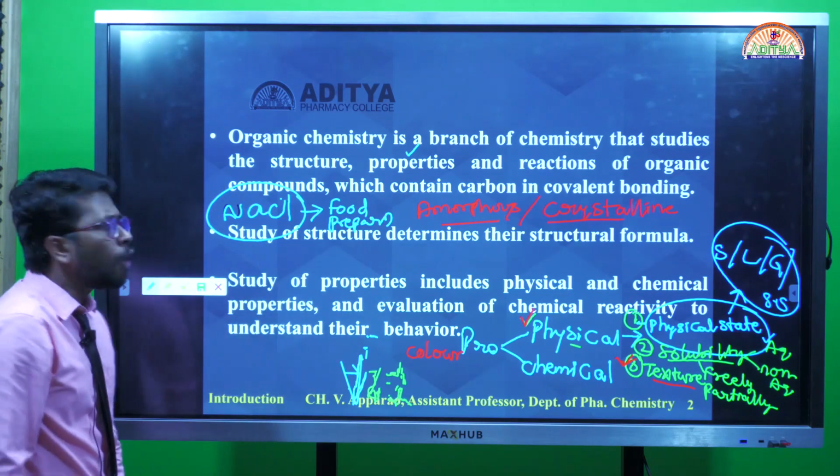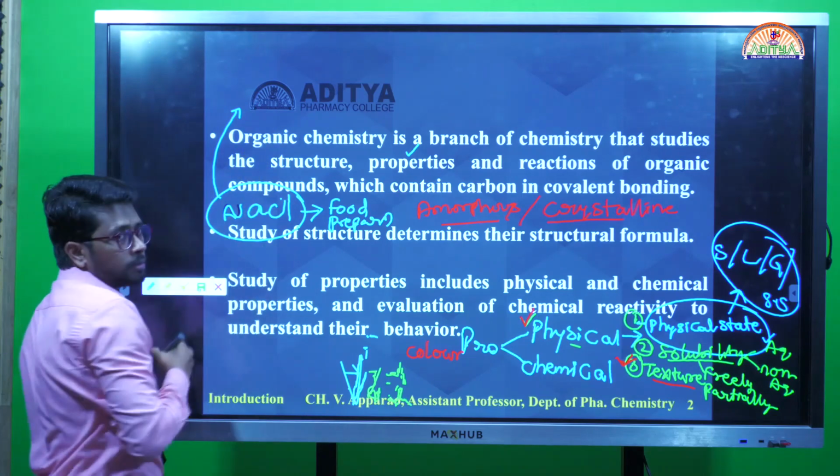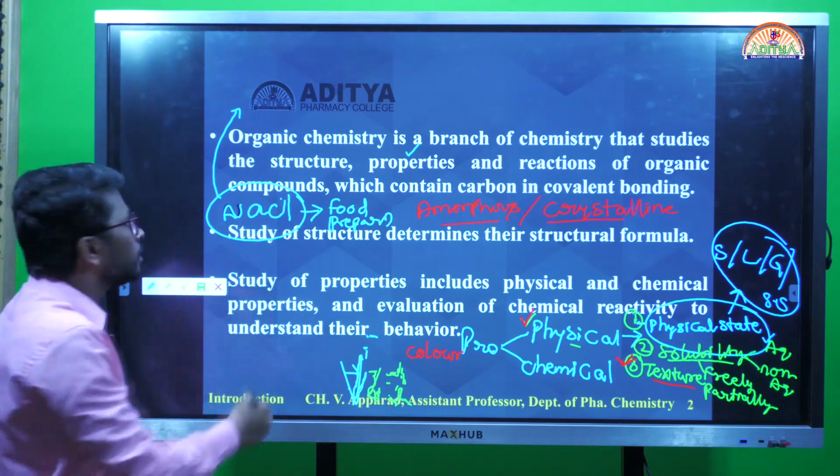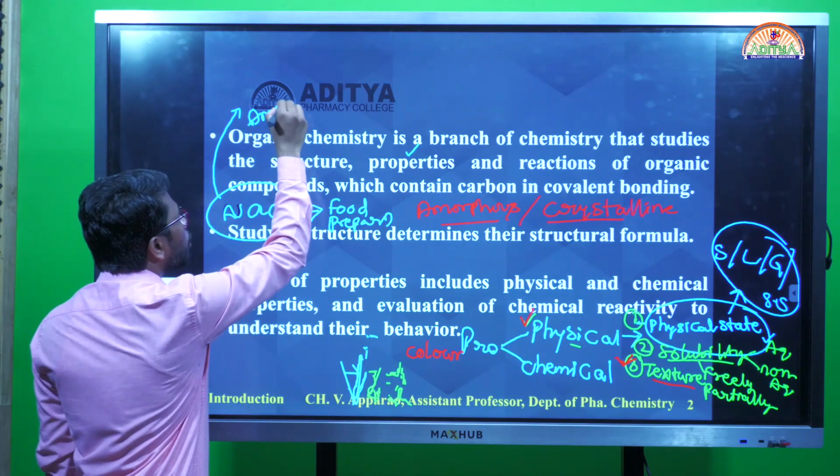How does sodium chloride exist? By physical appearance we can say it exists in amorphous nature.